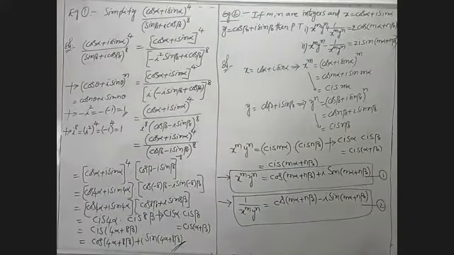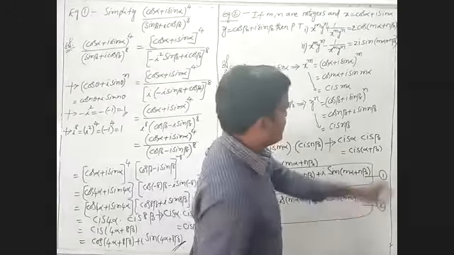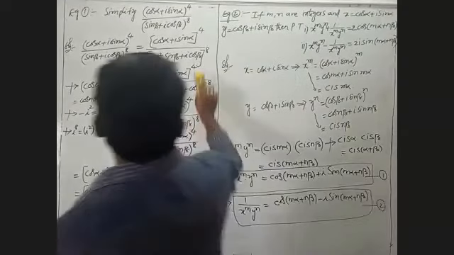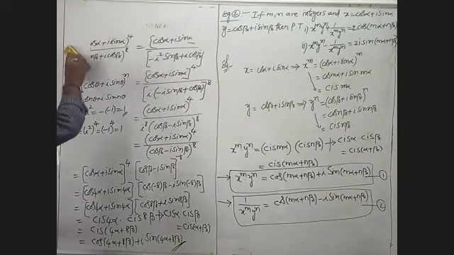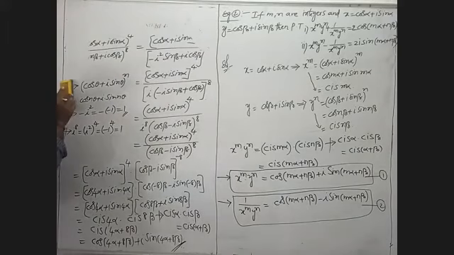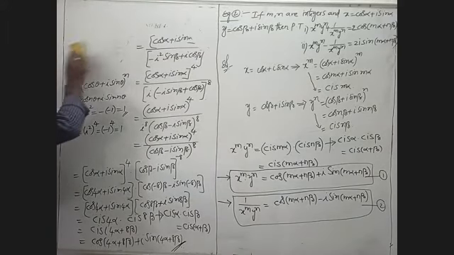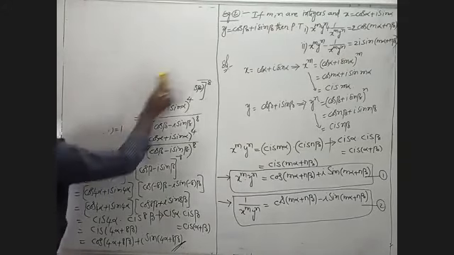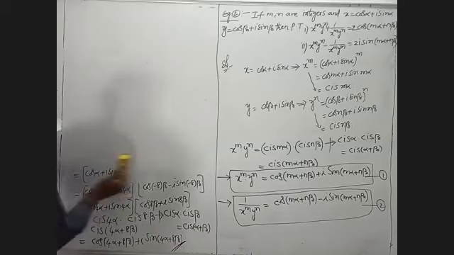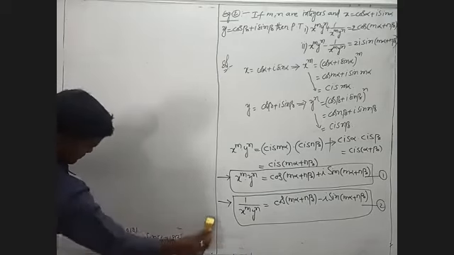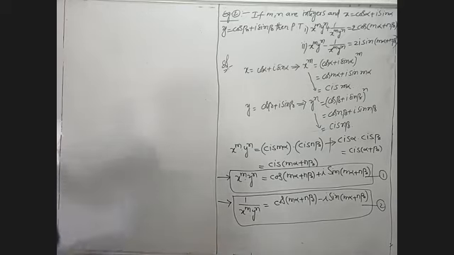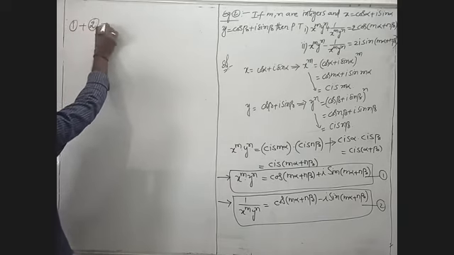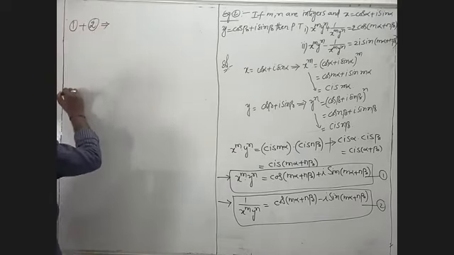Now we have two values. 1 plus 2 will become the first one, 1 minus 2 will become the second one. First, 1 plus 2. We add their LHS values.